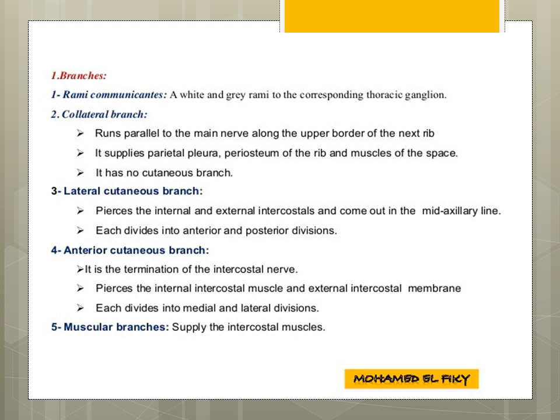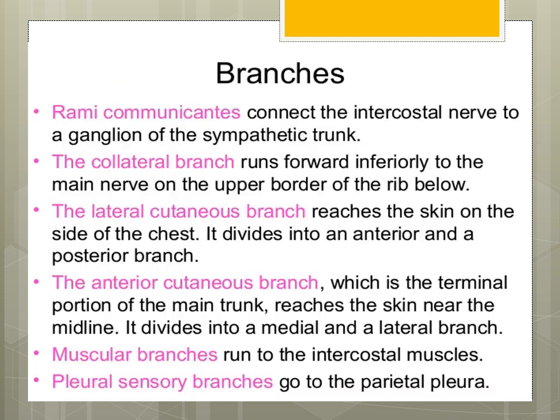Then the anterior cutaneous branch, which is the termination of the intercostal nerve. It pierces the internal intercostal muscles and external intercostal membrane and divides into medial and lateral divisions and supplies the anterior thoracic wall. Muscular branches supply the intercostal muscles. The muscles or structures present in the same intercostal space supplied by the same intercostal nerve are called a myotome.